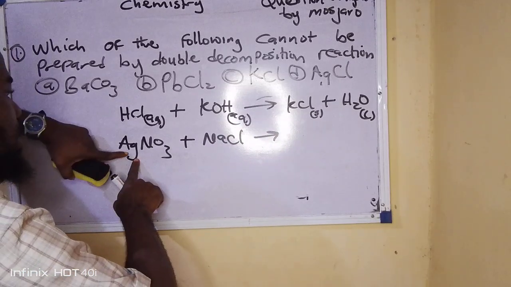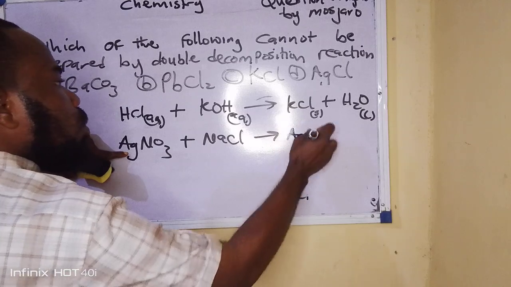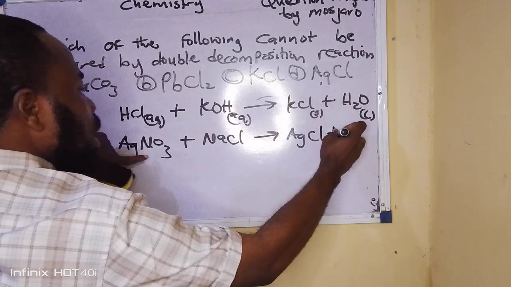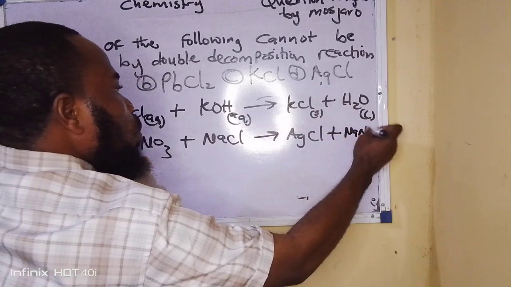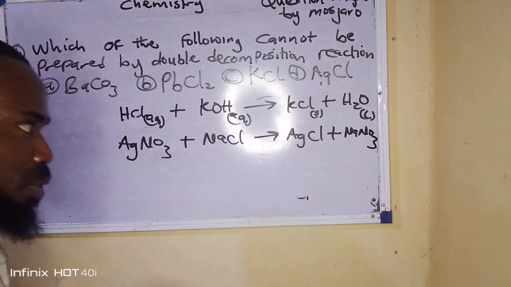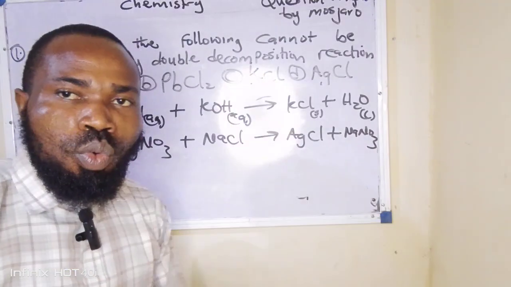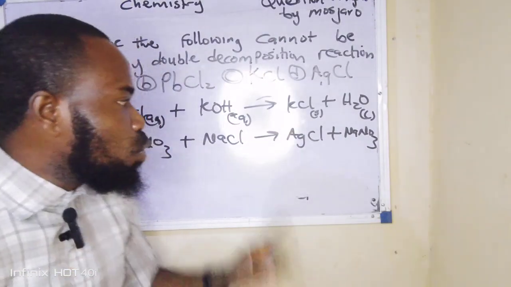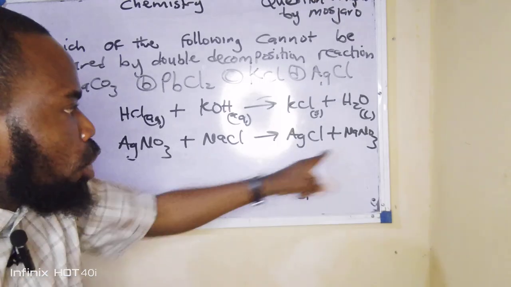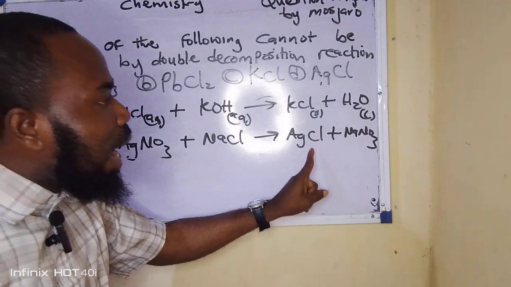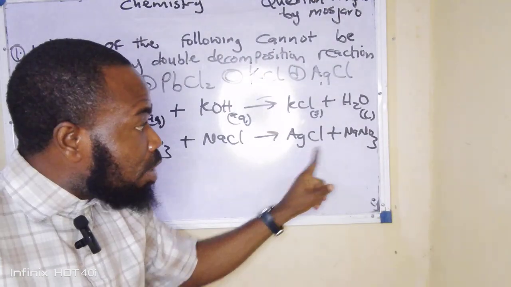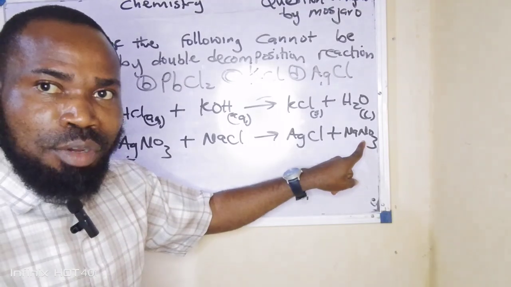Of course, it will give silver chloride plus NaNO3. Now look at what is happening on the board. If you look at this critically, you will notice that in this double decomposition method, an insoluble salt is formed at the end of the reaction.